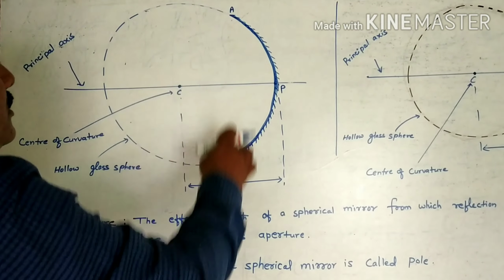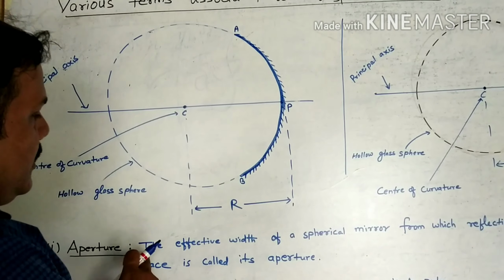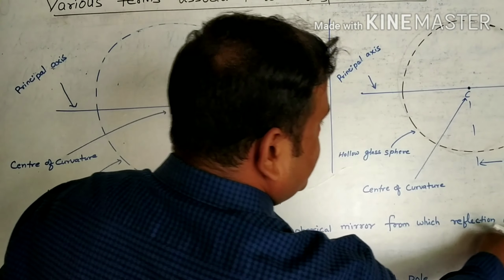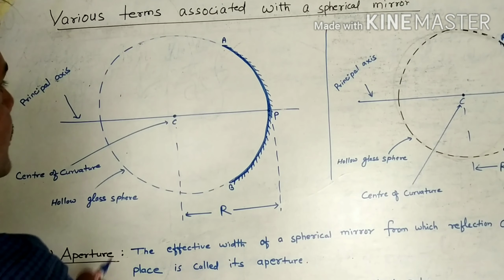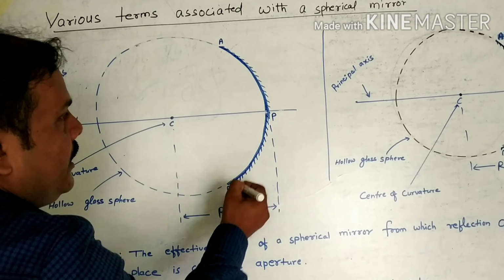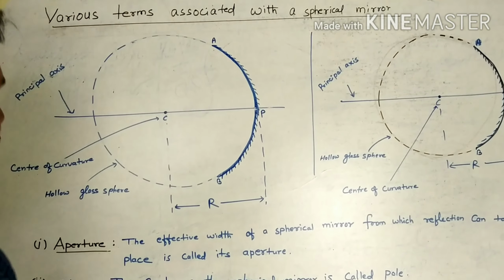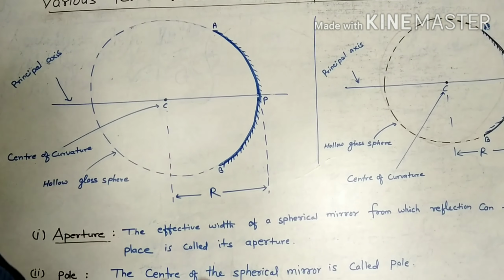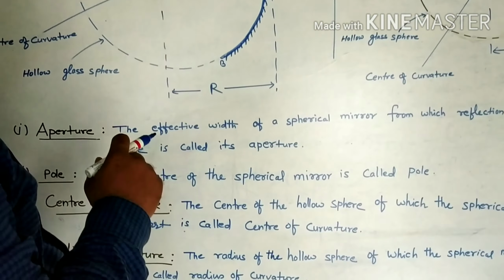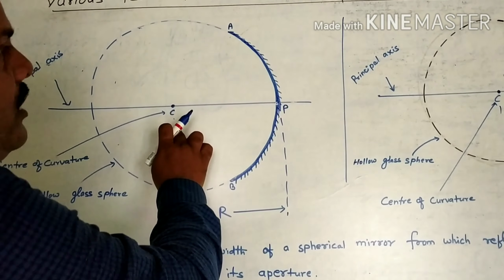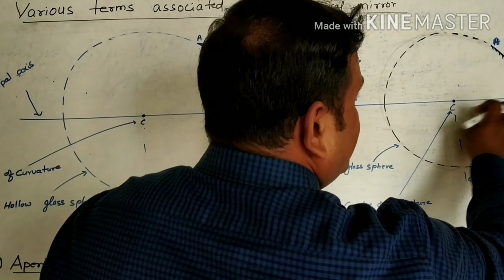See, the width of the mirror from which the reflection will take place is known as aperture. The effective width of the spherical mirror from which reflection can take place is known as aperture. So this is called the aperture. Okay, and the pole, the center part of the mirror, is called pole. Here that is the center part, so this one is the pole. And then the center of curvature, I already told you, is the center of the sphere. And the radius of curvature, the distance between the center of curvature and the pole, is known as radius of curvature. Here, that is from this to this one.